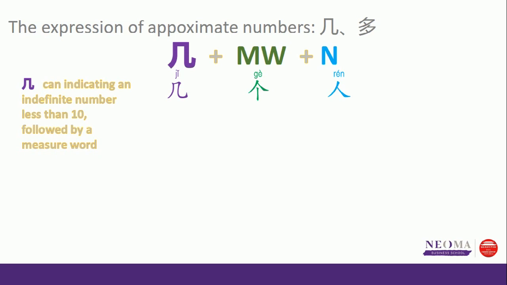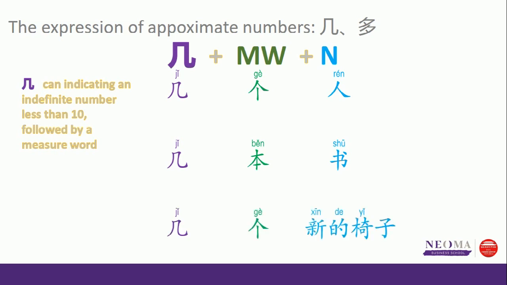There are a couple of people. I can also say a couple of books, 几本书. Another example, 几个新的椅子, new chairs. Very good.